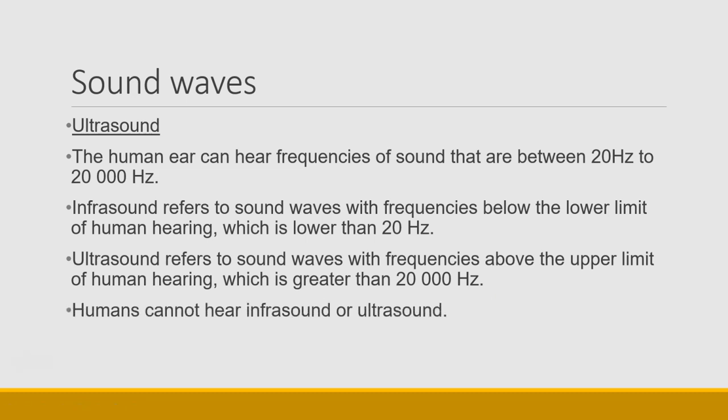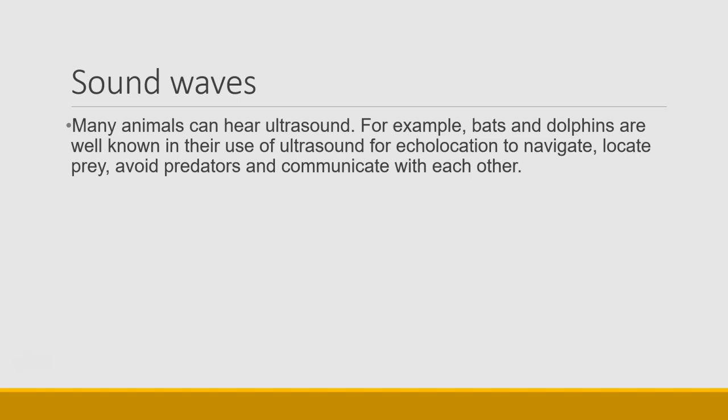Now, us humans can't hear infrasound and we can't hear ultrasound. Many animals can hear ultrasound. So, for example, bats and dolphins are known for using echolocation to navigate the world around them. And they do this by emitting ultrasound sound waves, and that helps them, as we already discussed before, to locate prey, avoid predators. They can make an image of the environment around them based on the reflected sound waves that enter their ears, and they also use it for communication.